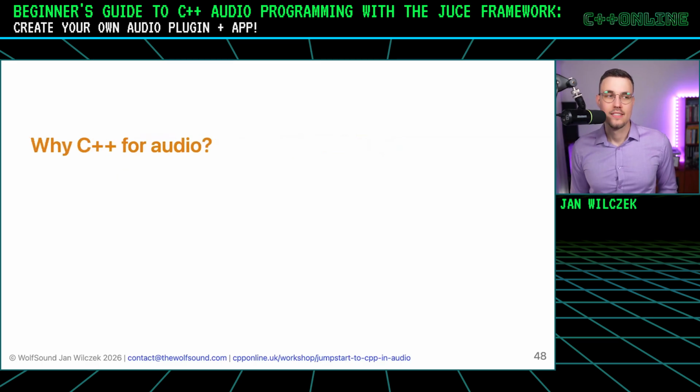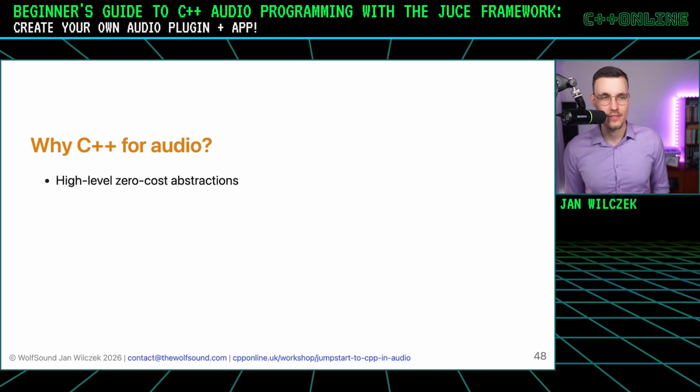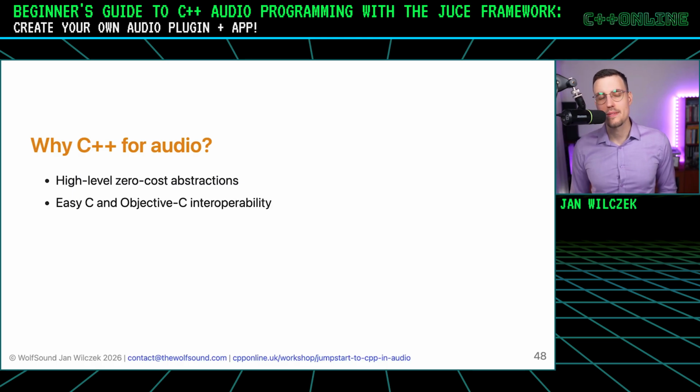Okay, let's consider, why is C++ good for audio? Why do people still use C++, not something else? Well, as attendees of C++ Online, you know that C++ is great for high-level but zero-cost abstractions. But you may say, okay, we have Rust, right? Why can't we use Rust for audio? And a lot of companies are using Rust. But C++ has this amazingly easy C and Objective-C interoperability. And this is important for a few reasons.